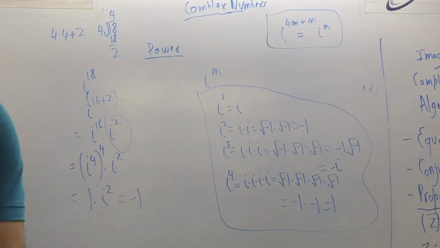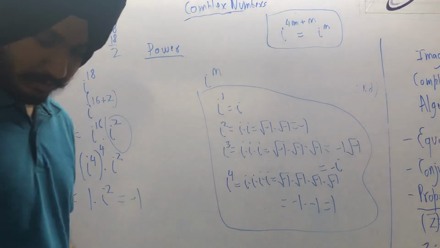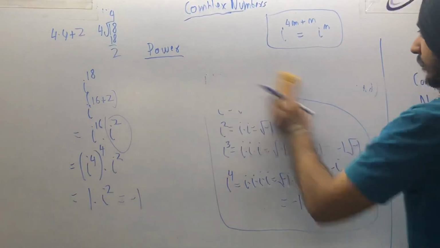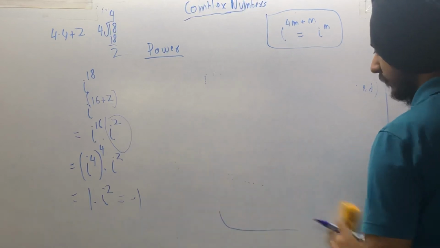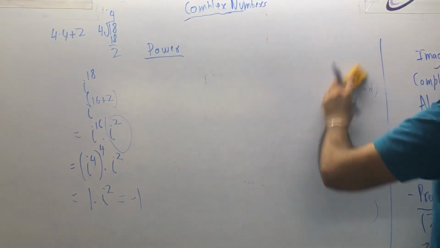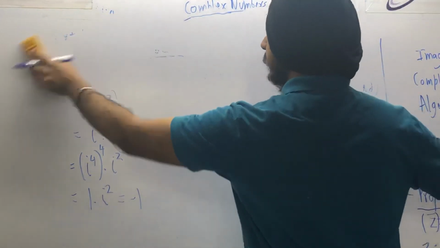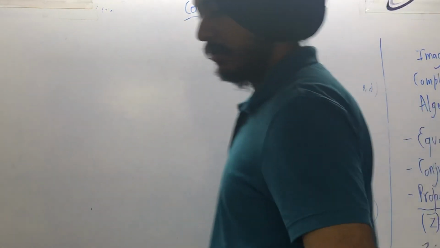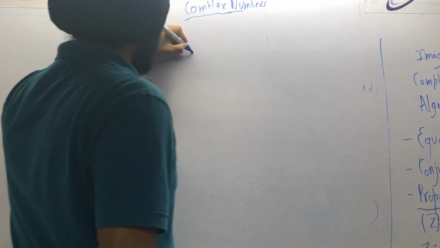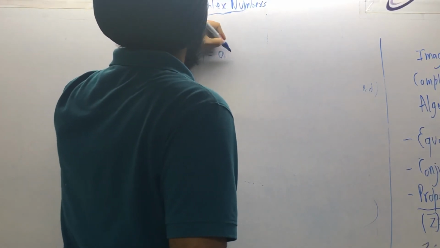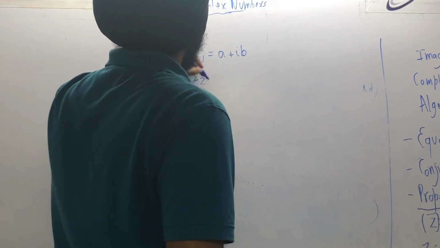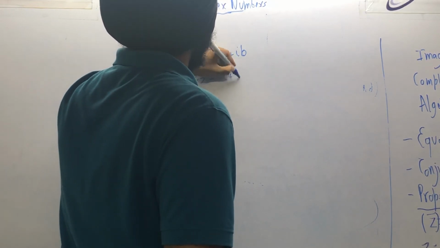Then there is one last topic that we are going to do, that is division of complex numbers. So there are two complex numbers, z1 is equal to a plus iota b, z2 is equal to c plus iota d.